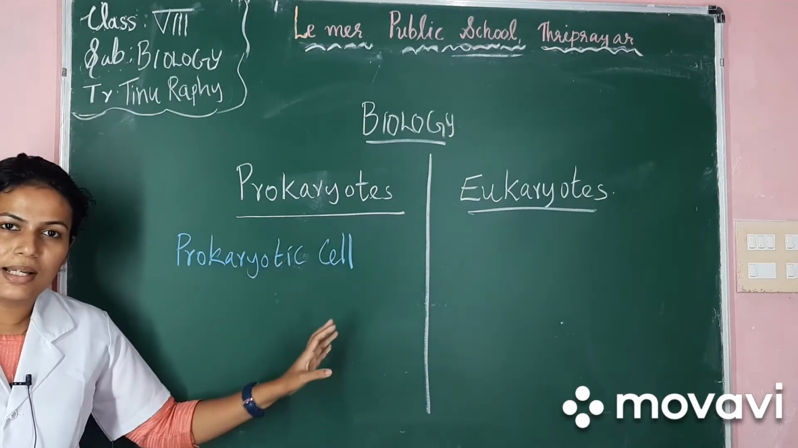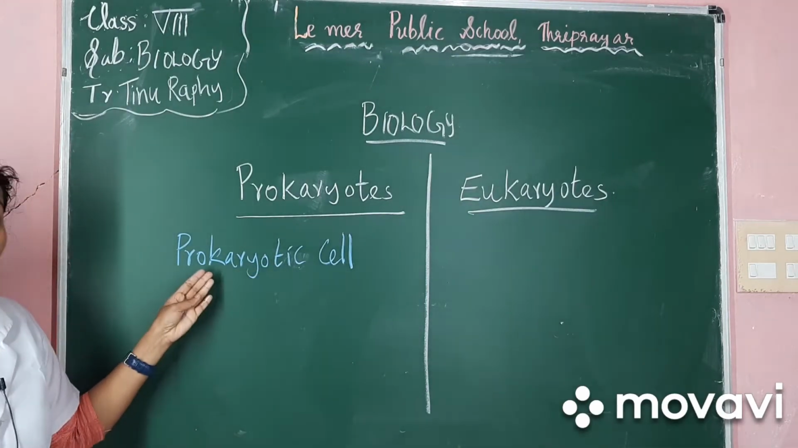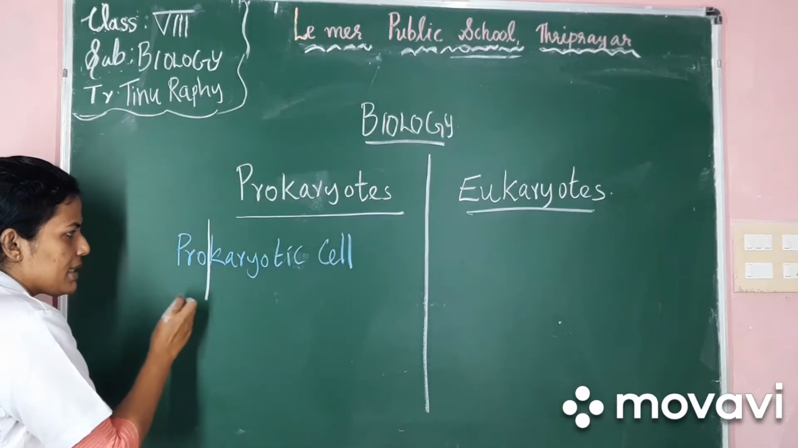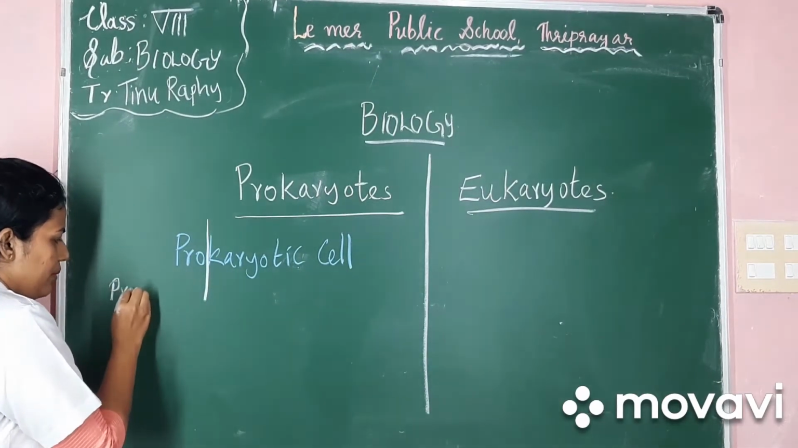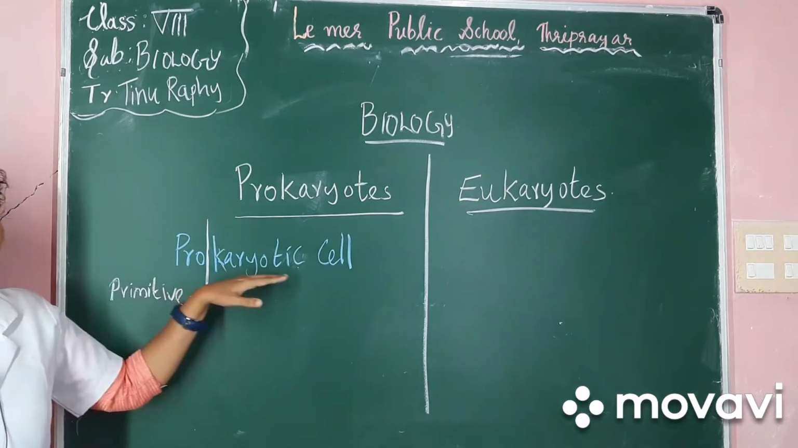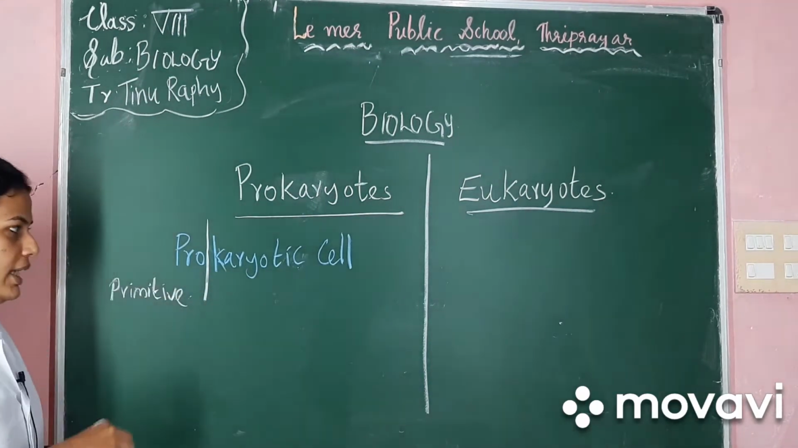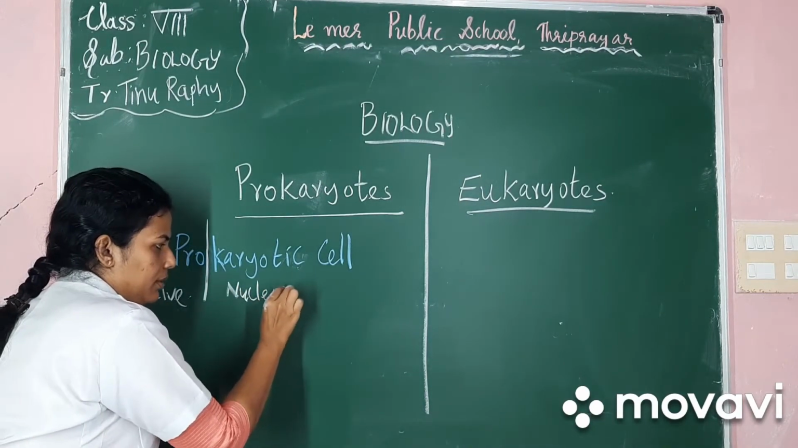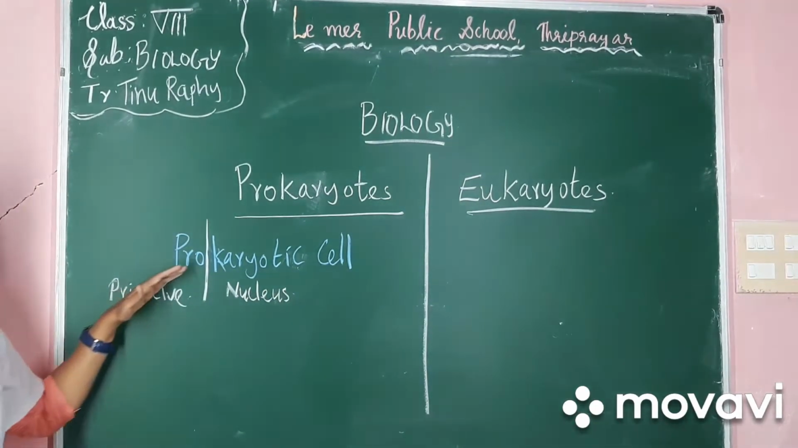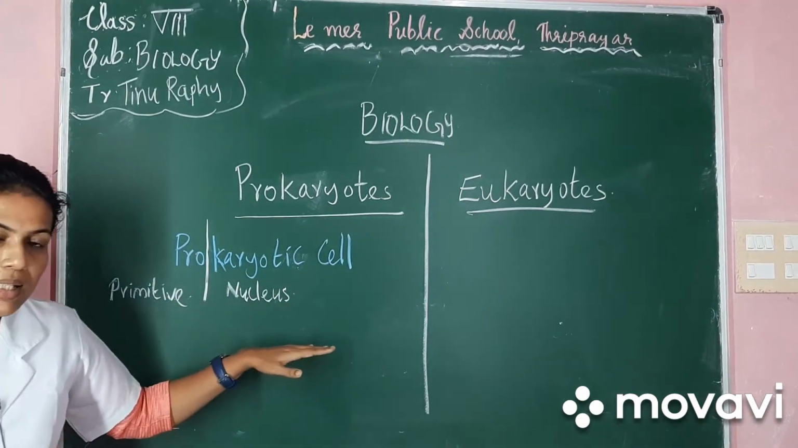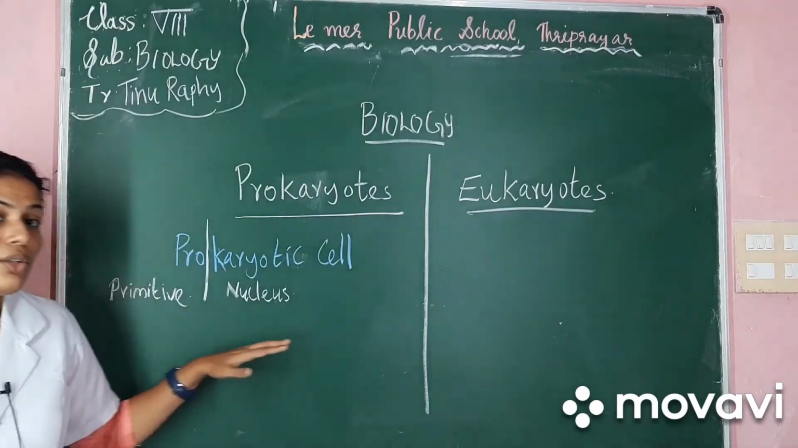From the word itself, pro means primitive or old. Karyo means nucleus. So the word meaning of prokaryotic is primitive nucleus, primitive or old nucleus.